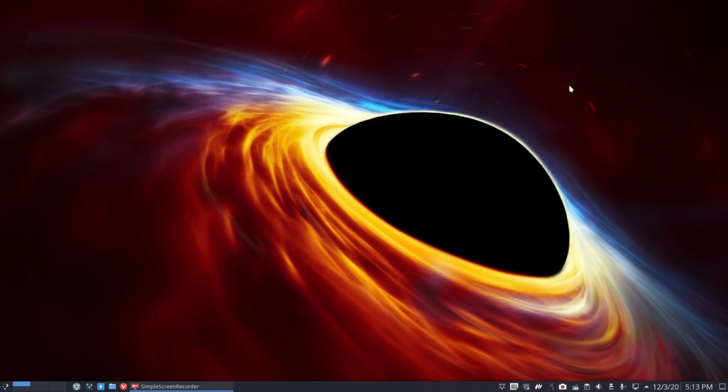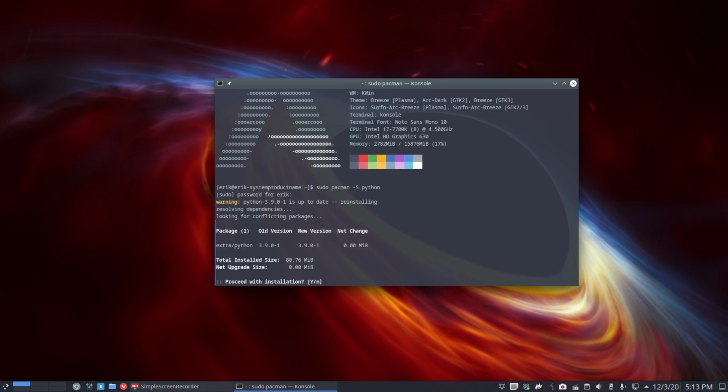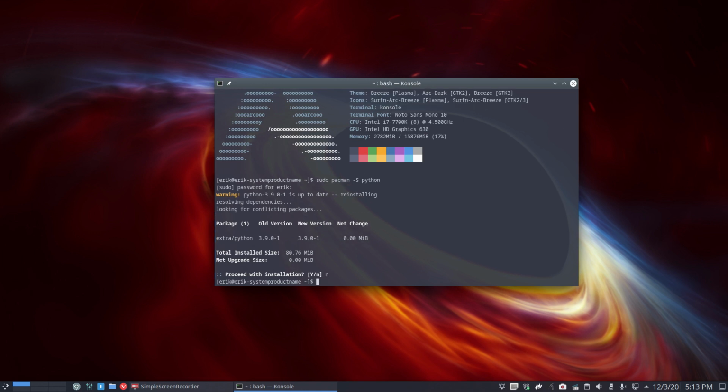I was just informed that Variety is no longer working, and today, or maybe a little bit earlier, Python 3 has been upgraded. So if you install Python these days, it's not going to be 3.8 but 3.9, and lots of applications rely on the fact that there is a folder somewhere, /usr/lib/python3.8, that has been changed to 3.9, so all these applications fail.